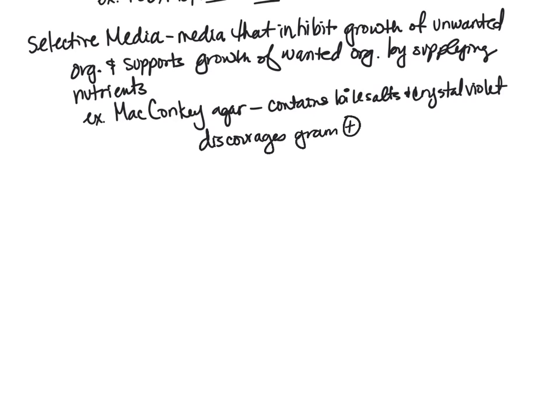Gram-positive organisms have a difficult time growing in the presence of bile salts or this crystal violet. But it favors gram-negative organisms, and specifically Enterobacteriaceae.